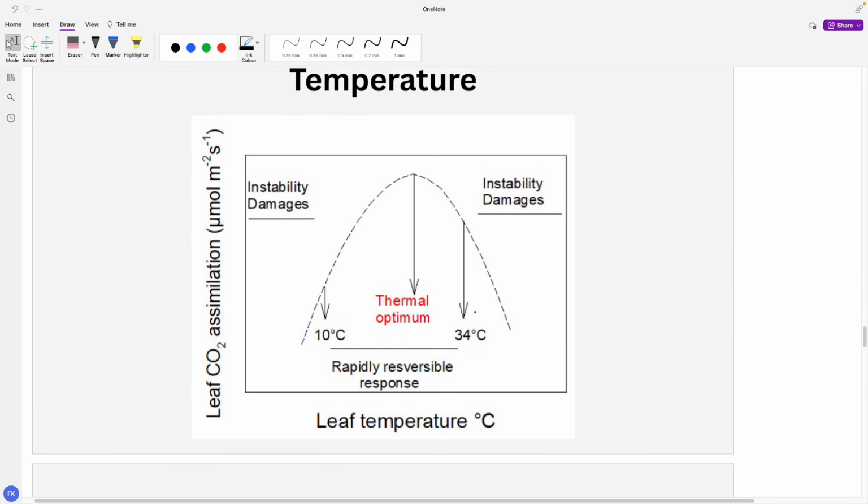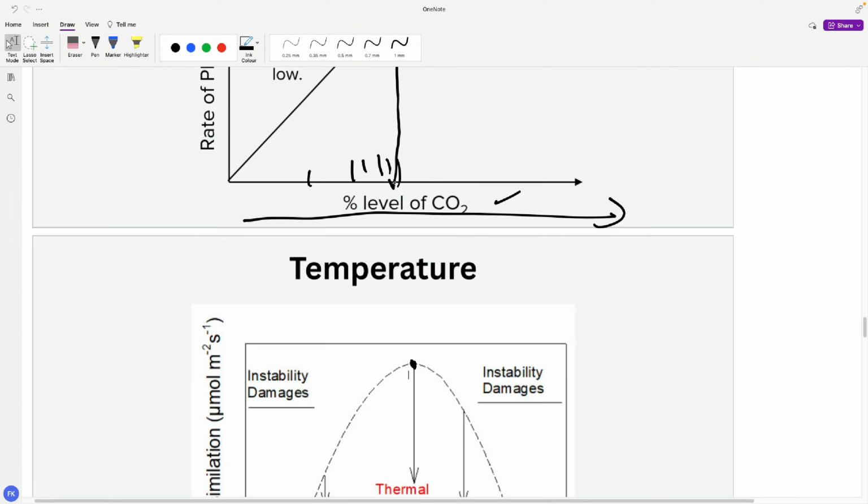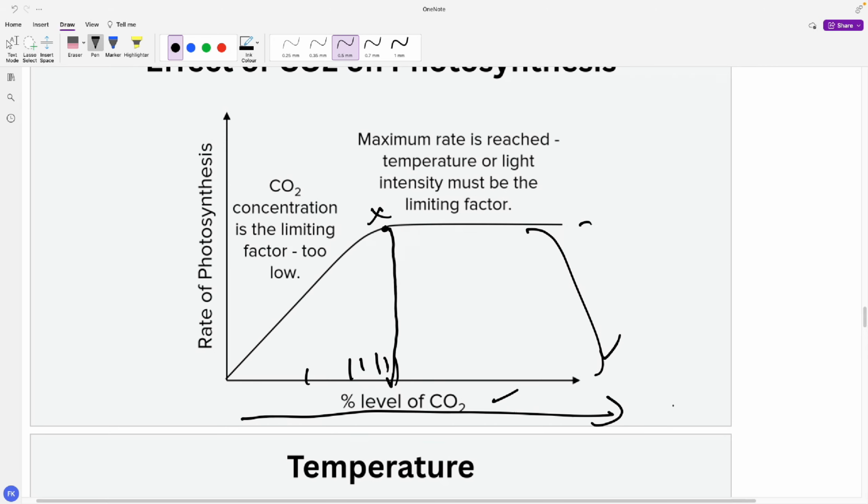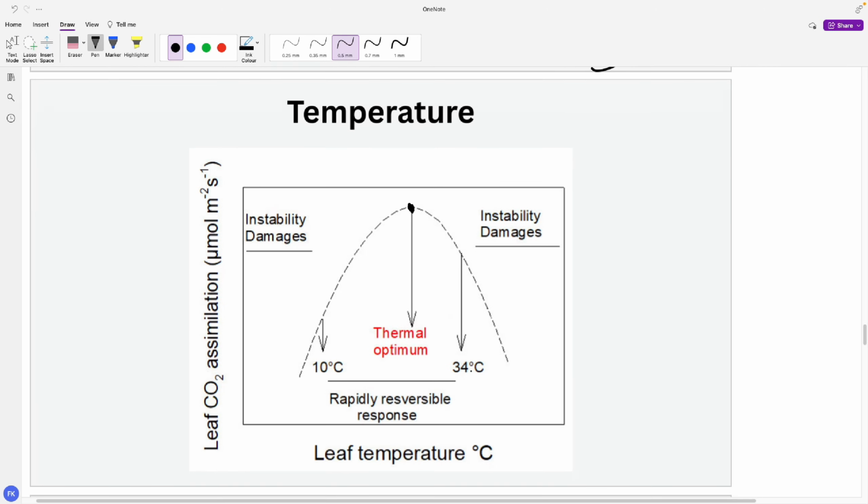Now let's look at temperature. As you can see, as the temperature increases, the rate of photosynthesis increases until this point. After that, all of a sudden, in this graph you can see the rate of photosynthesis drops. It didn't turn to zero in the earlier graphs, but over here it does, because enzymes are made of proteins.